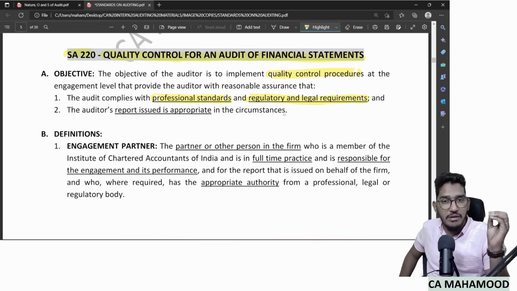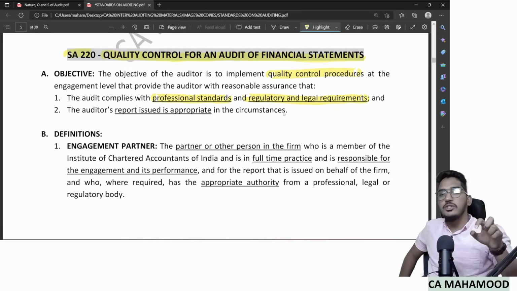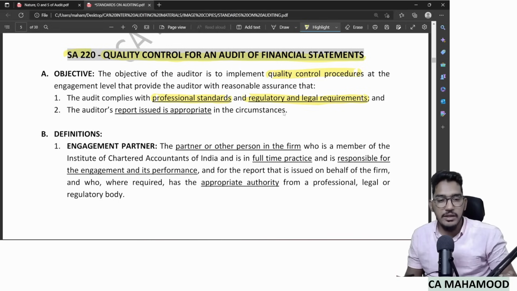That confidence you should have. That is what the meaning of doing the work in a qualitative manner. Why? Because you will get that confidence only when you have done it in a qualitative manner. So that's the entire objective of the standard.